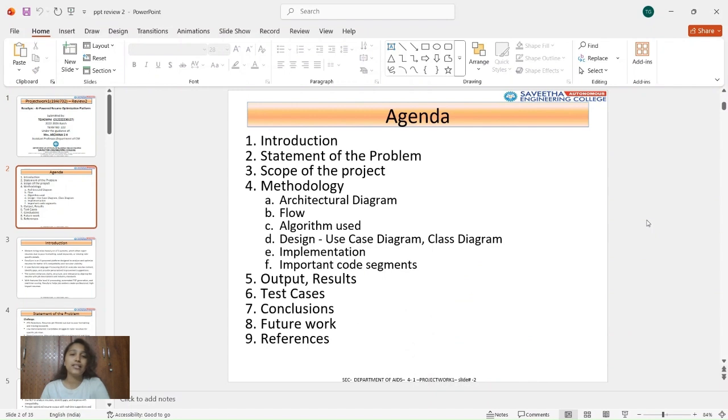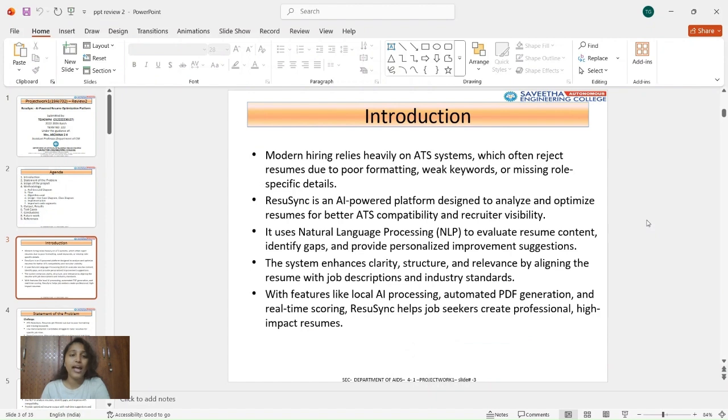In this presentation I will first explain the introduction and problem statement, then I will cover the scope of the project and methodology, architecture and design diagrams. After that, I will discuss the algorithm used, implementation, results, test cases, conclusion, future work, and references. And this is an introduction about my project.